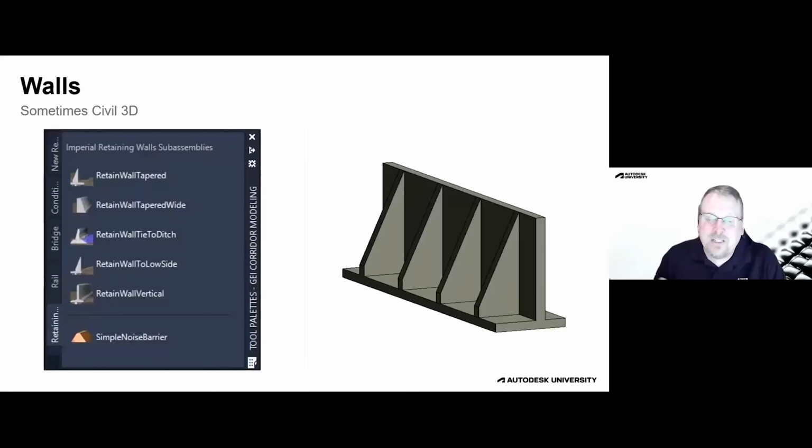However, with Dynamo, we can actually add more things to our corridor. With Dynamo, we can go in and say, hey, I've got this solid and I want to place this solid every so often within the corridor model to get the counterforts in there. So that is definitely something we can do in Civil 3D. However, I think Revit would probably be a much better place to do this than Civil 3D.